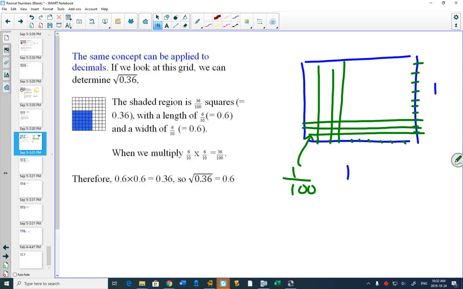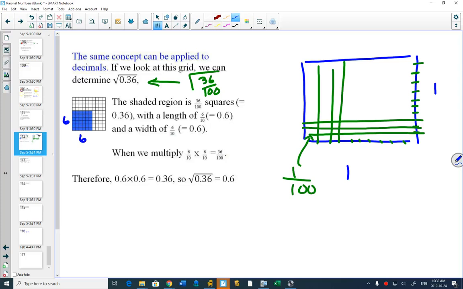If I shade 36 of those squares, that number represents 0.36 because it's 36 100ths. And if I have 36 little squares, does it make sense that there are 6 squares along here and 6 squares along there to make 36?